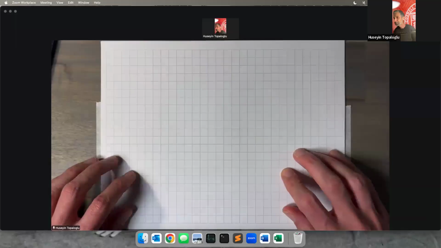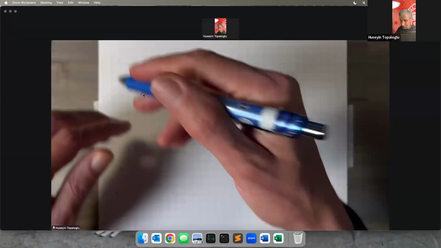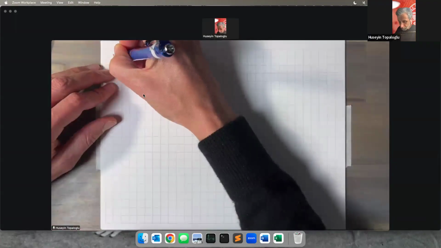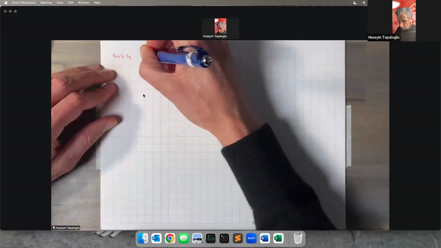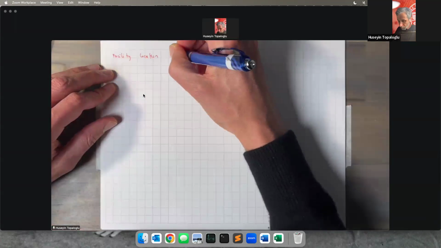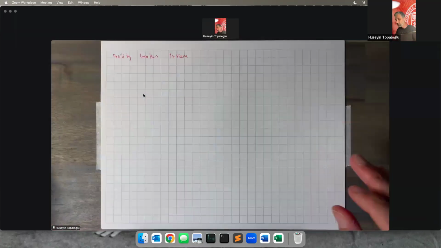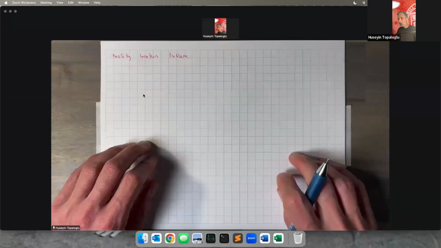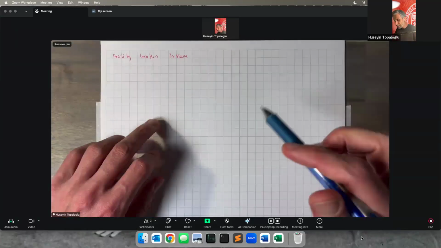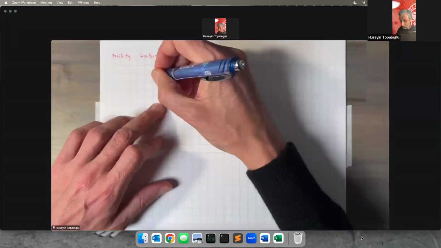Here's what the facility location problem looks like. Okay. So we're going to talk about the facility location problem. In the facility location problem, we have a whole bunch of locations that can serve as potential facility locations.